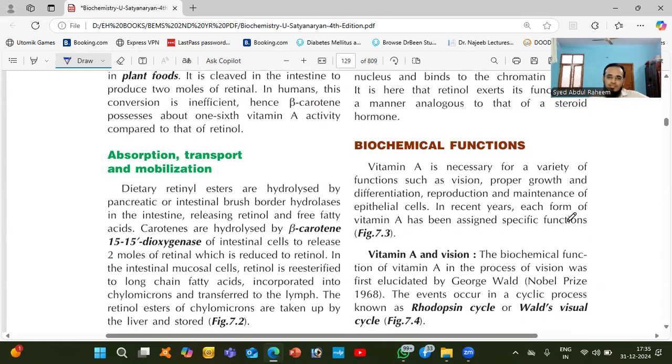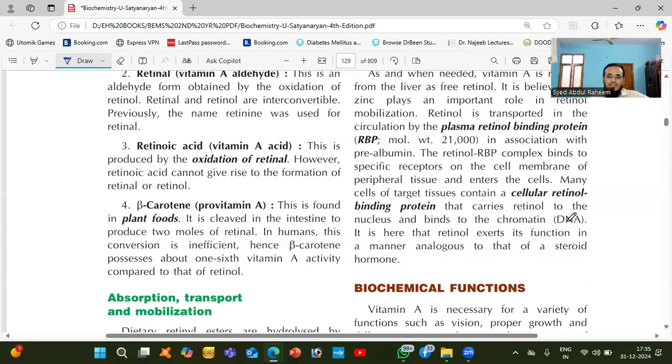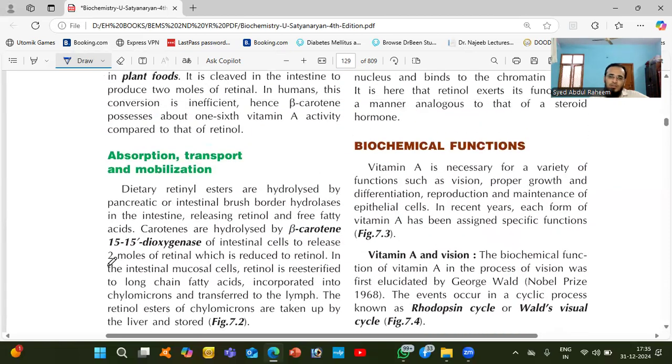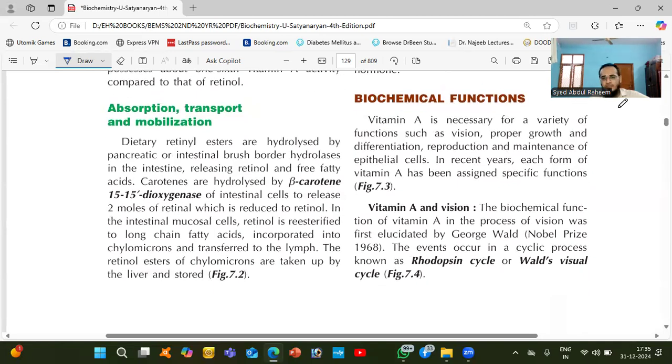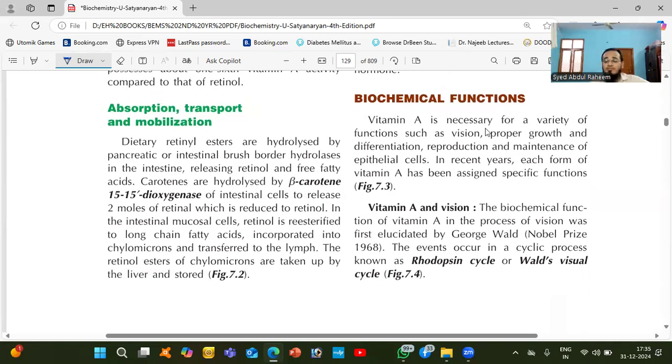Okay, because this is not advisable. And we'll not go into the absorption. Biochemical functions we will study. What is the function of vitamin A? Very, very important for vision. Definitely for vision, we need vitamin A. Proper growth. To grow our body, we also need vitamin A. And differentiation, reproduction, and maintenance of epithelial cells.